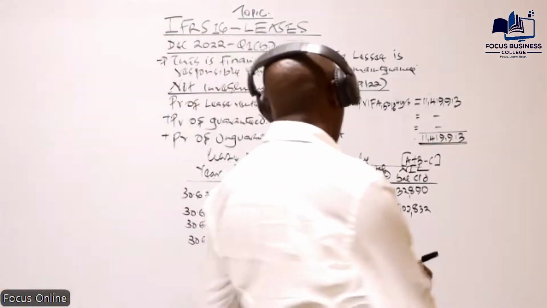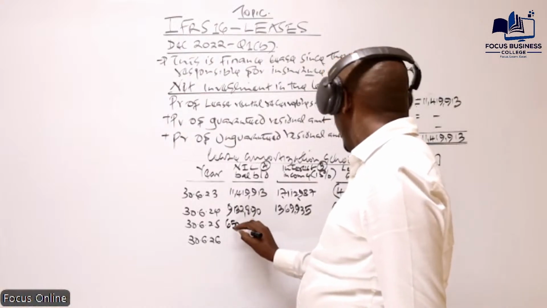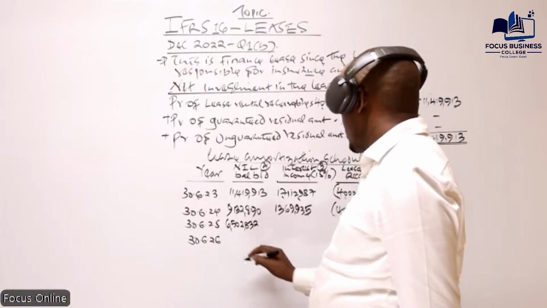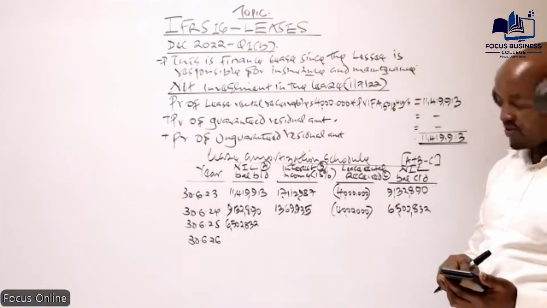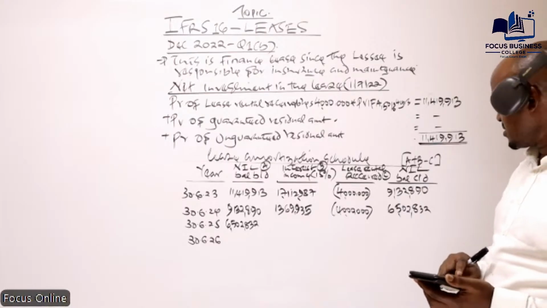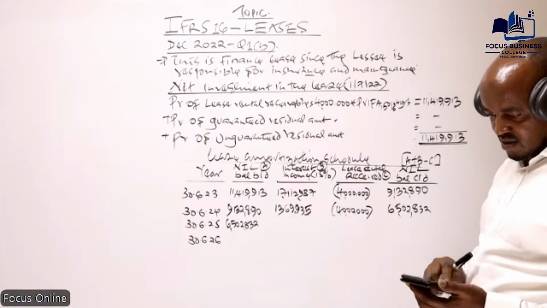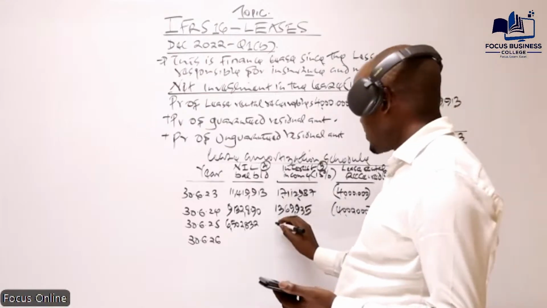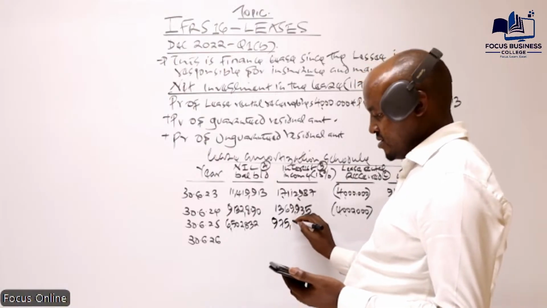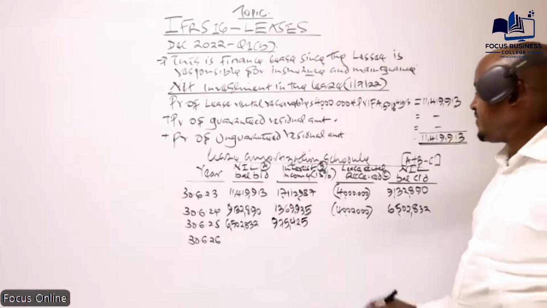Okay, so then this now will be the opening balance here, 6,502,832. So what will be the interest income? So we get 15% of that, which will give us what? 975,425. Is that what you're getting?